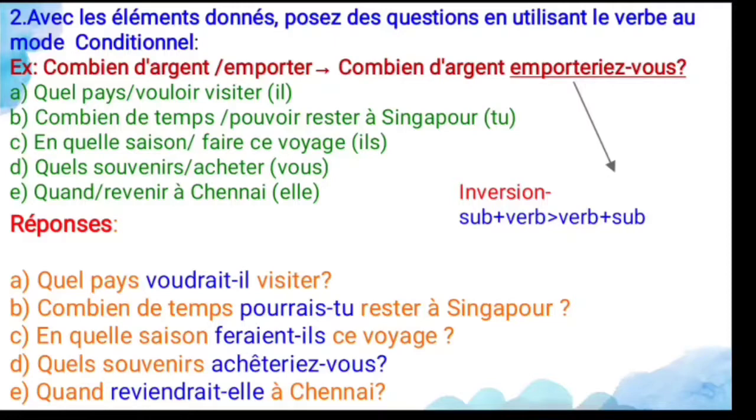And C1, en quelle saison faire ce voyage? And the subject is what? Ils, that is a masculine plural. So here the verb is faire. Faire also is an irregular verb. What is the infinitive stem for the faire verb? FER. And what is the ending for the conditional present for the ils subject? AIENT. And you have to invert the subject and verb. En quelle saison feront-ils ce voyage? So in which season would they make a what?